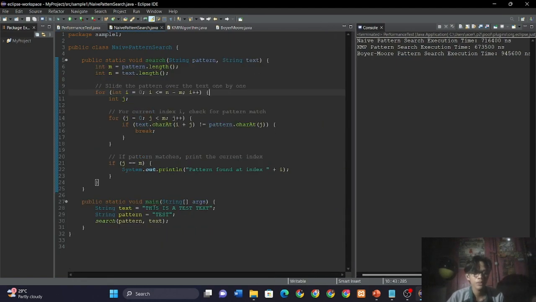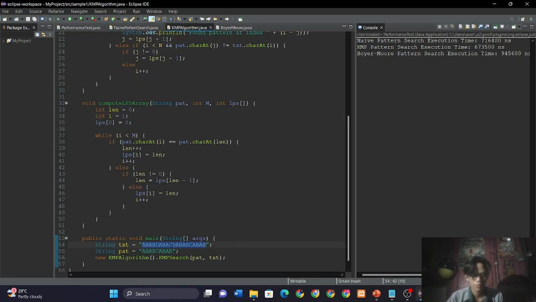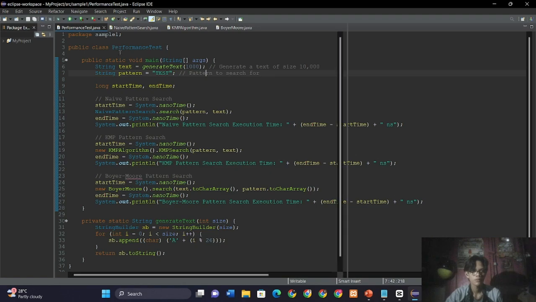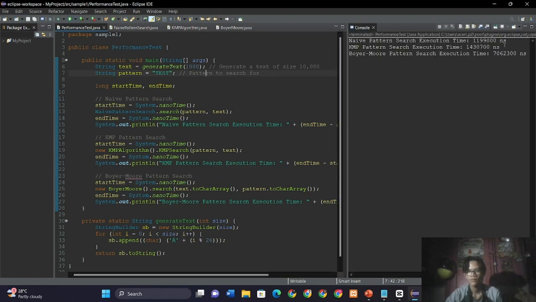What if I copy this? So as we can see, if I run this code, the execution time of the naive pattern search algorithm is 1 million nanoseconds, while the pattern search execution time of KMP is also 1 million, but it is 400,000.